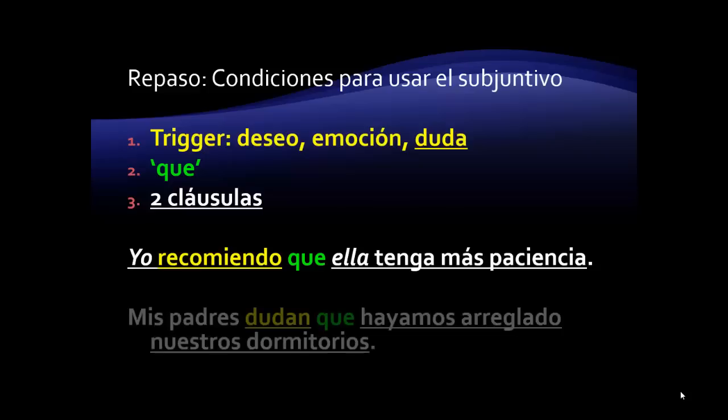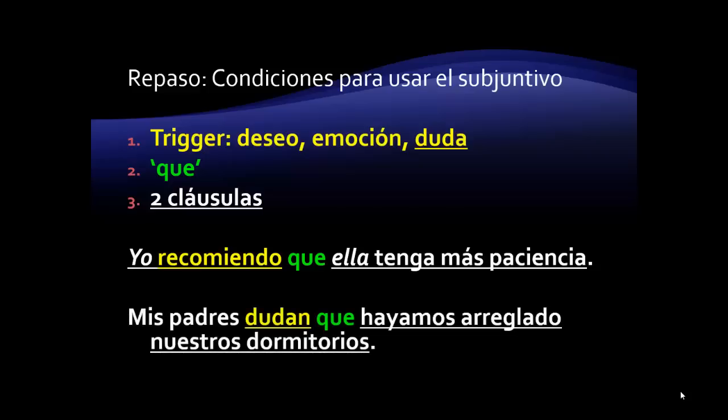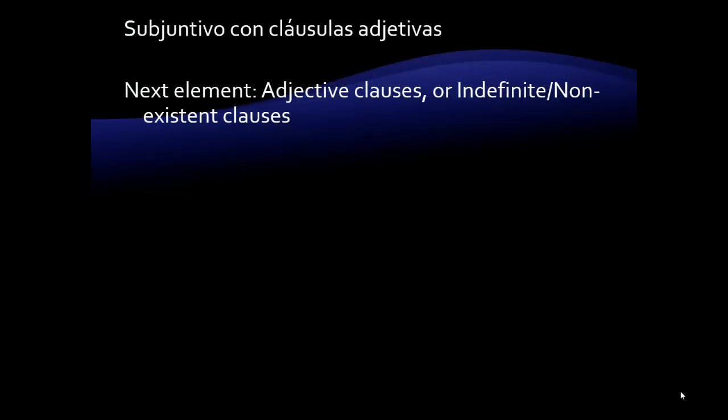Another example. Mis padres dudan que hayamos arreglado nuestros dormitorios. Again, we have our trigger verb in dudan, and then after our que, we have our second clause in the present perfect subjunctive. So let's take this to the next step, using the subjunctive with adjective clauses, or with clauses that express indefinite or non-existent antecedents. Both names are used for this grammar element.